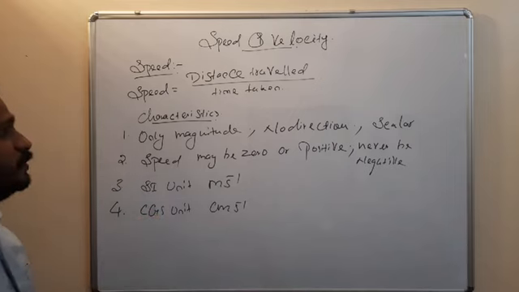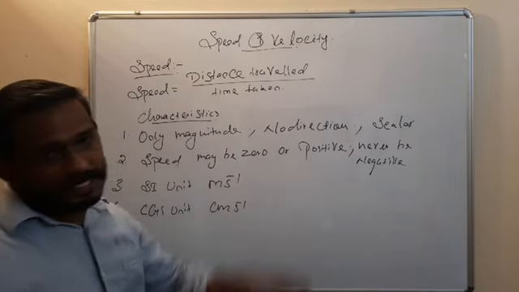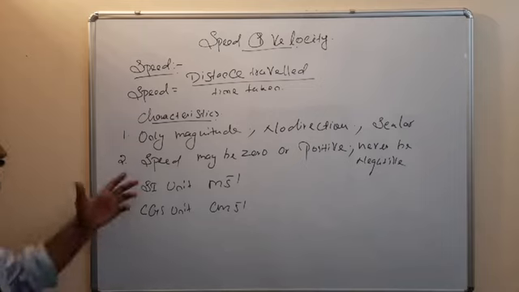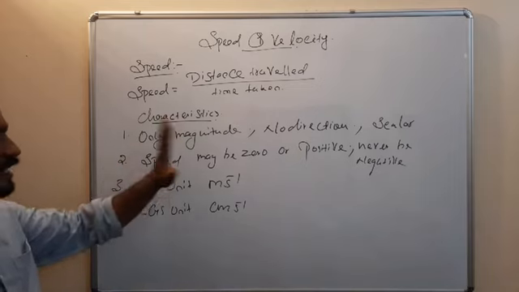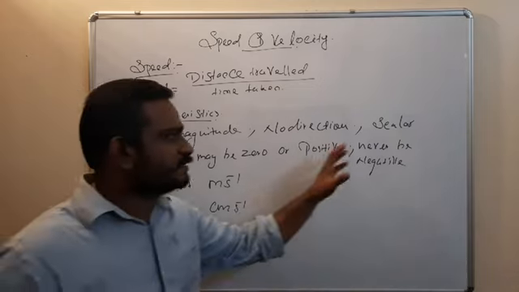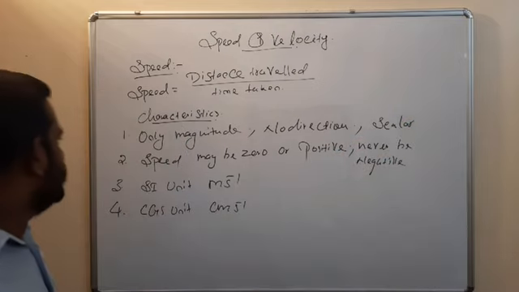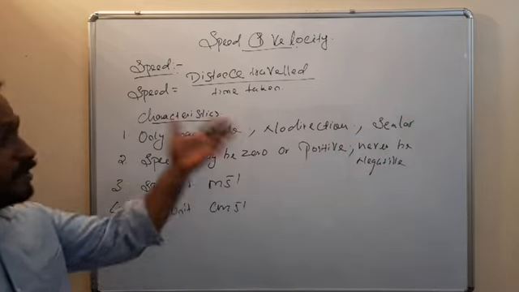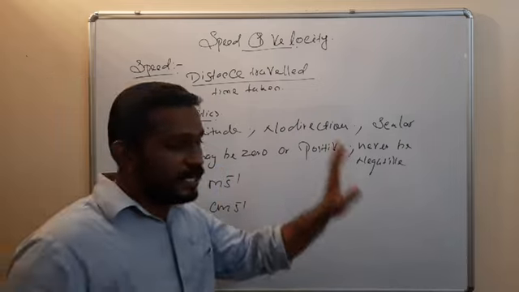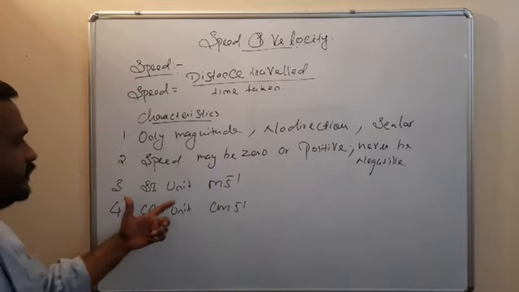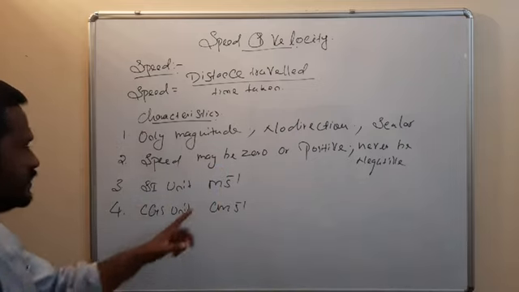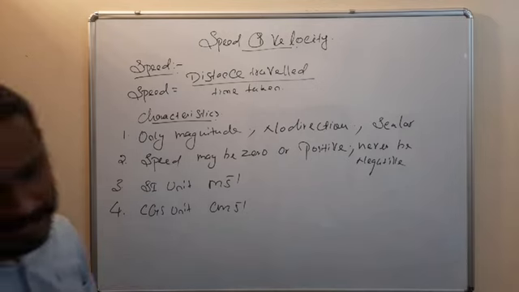Speed is equal to distance traveled by time taken. Speed has only magnitude, it has no direction, so it is a scalar quantity. Speed may be zero or positive, so never negative. The SI unit is meter per second and the CGS unit is centimeter per second.